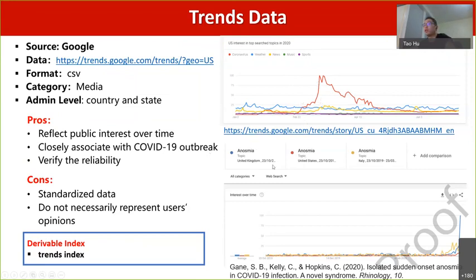And the other example is from another publication. In this research, they analyzed the queries of anosmia for different countries, including the United Kingdom, United States, and Italy. And you can also see the curves, the charts here.